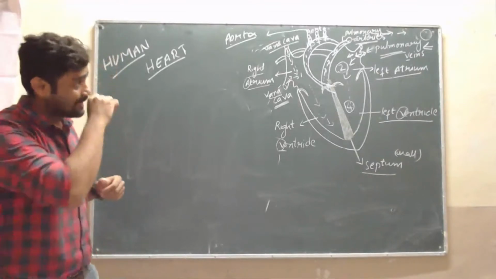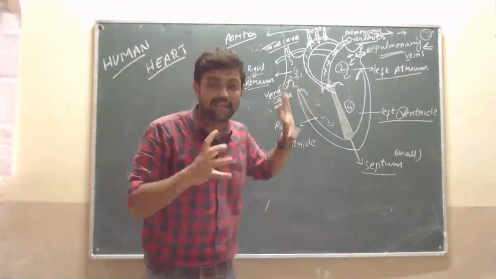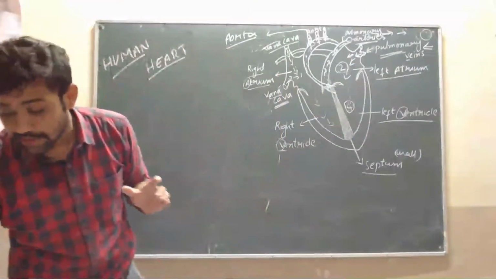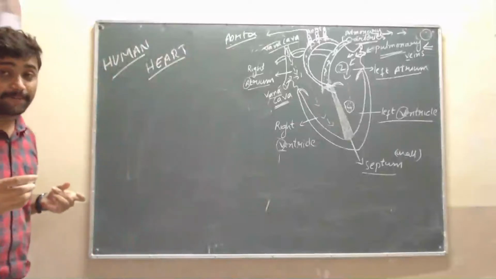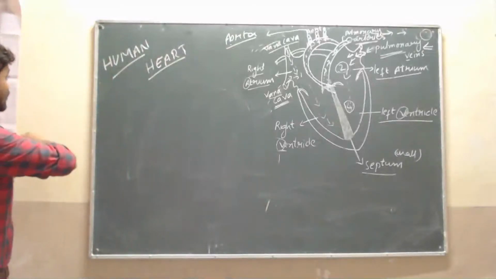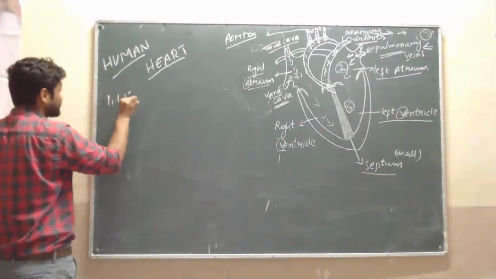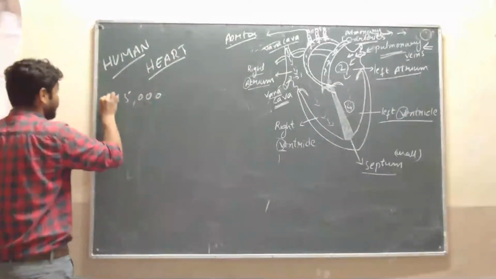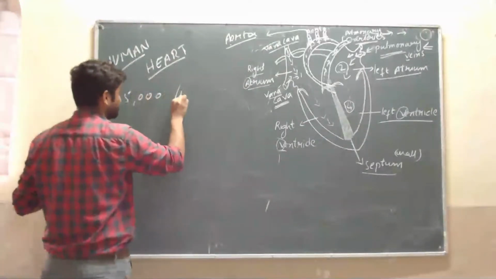Sir, how many times does our heart beat per day? That is 1,15,000 times per day.